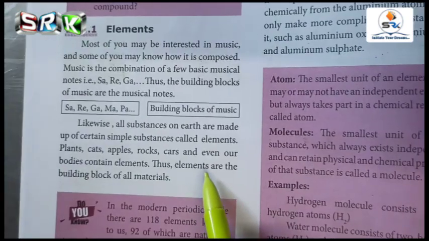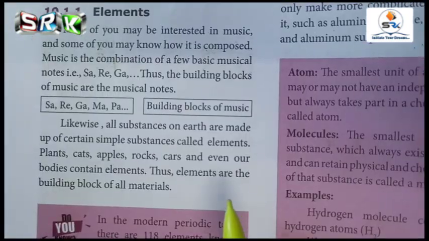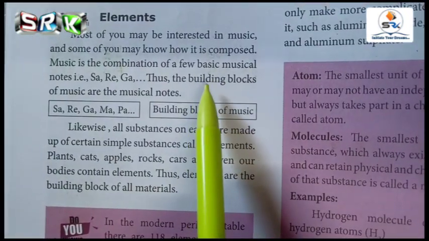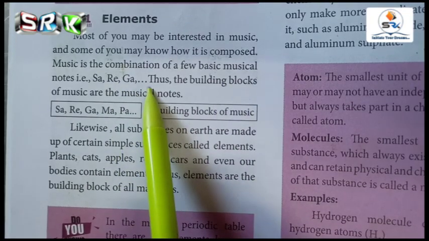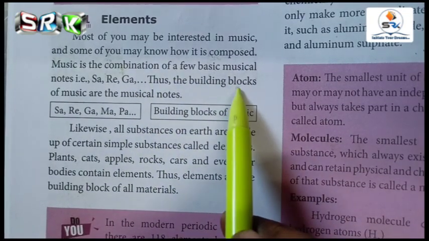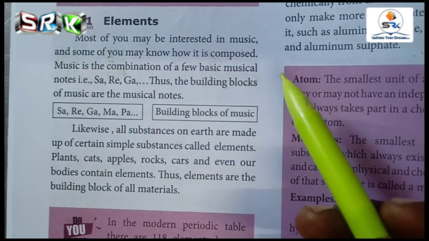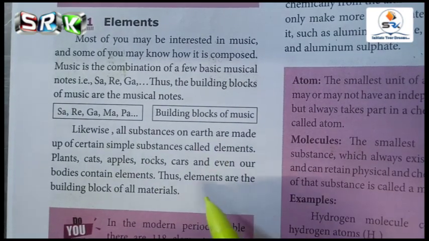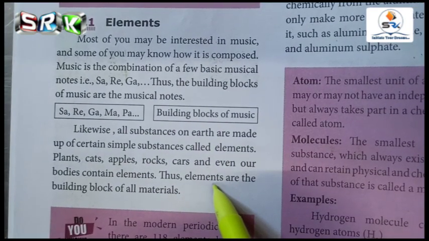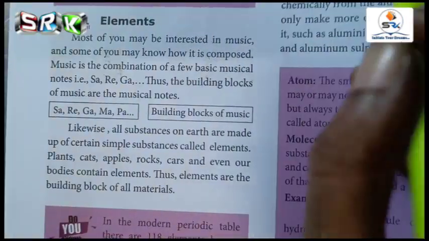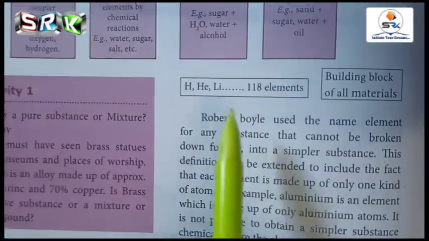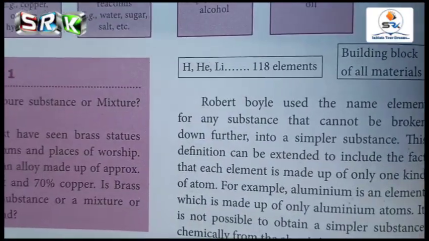So what we have seen for elements is this: just as in music, these musical notes are important to compose a music, likewise these elements are essential for the materials. And next, how many elements are there in the periodic table?